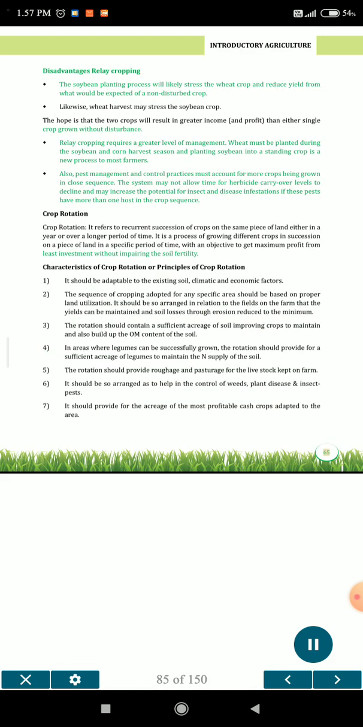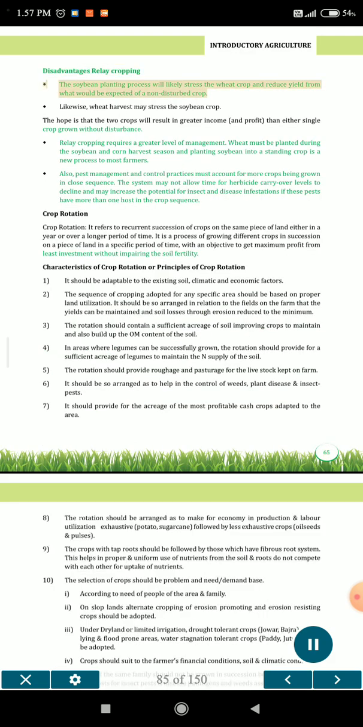Disadvantages of relay cropping. The soybean planting process will likely stress the wheat crop and reduce yield from what would be expected of a non-disturbed crop. Likewise, wheat harvest may stress the soybean crop. The hope is that the two crops will result in greater income and profit than either single crop grown without disturbance. Relay cropping requires a greater level of management.